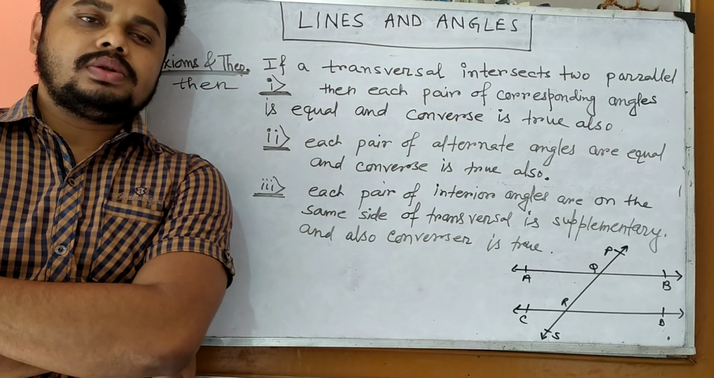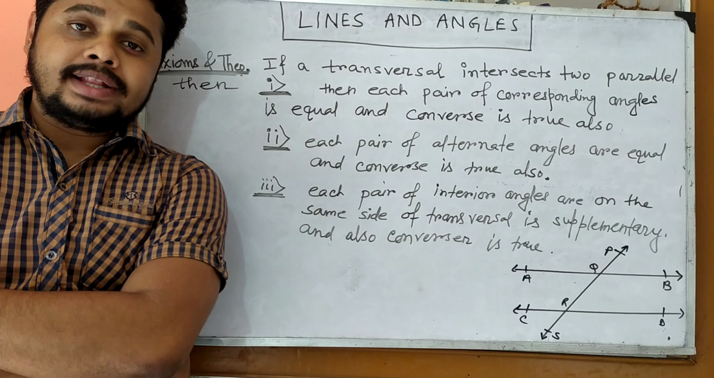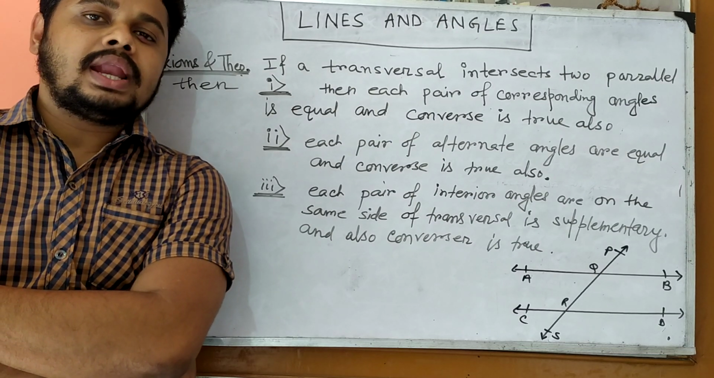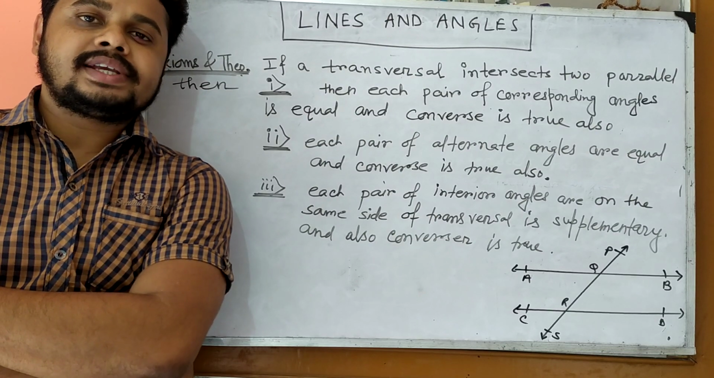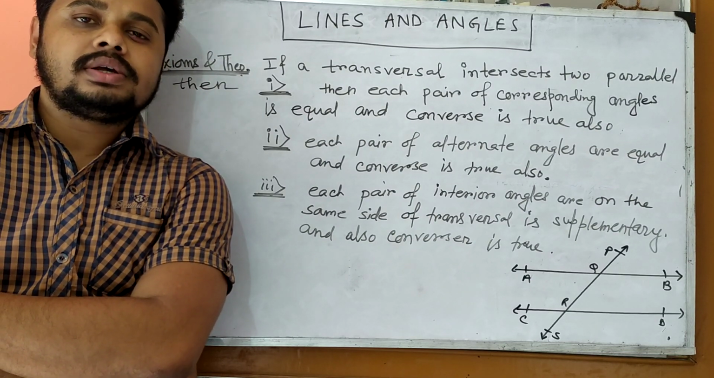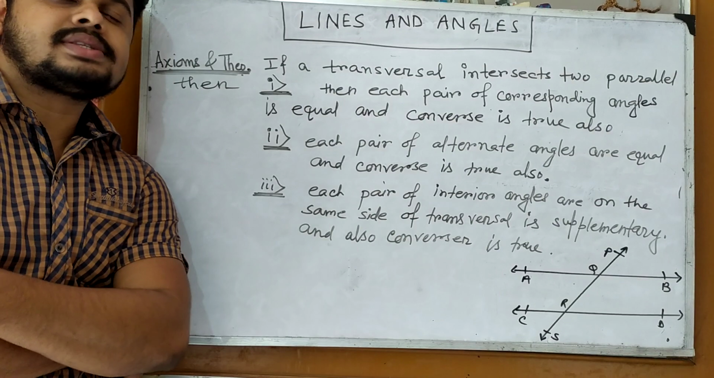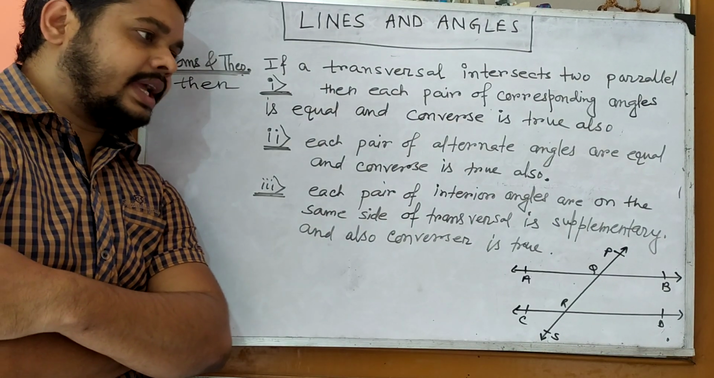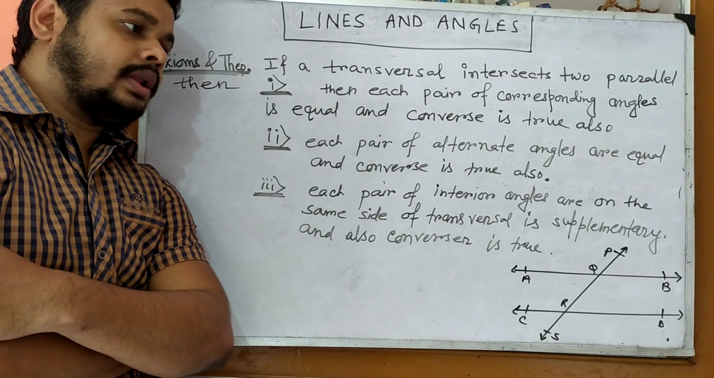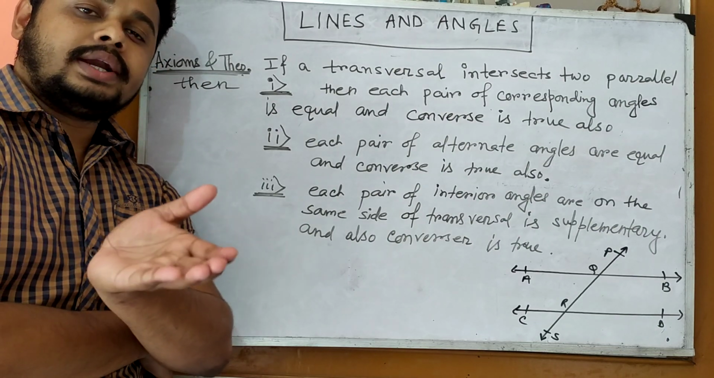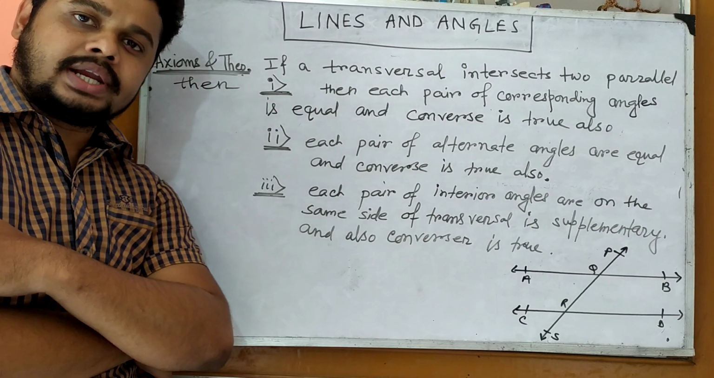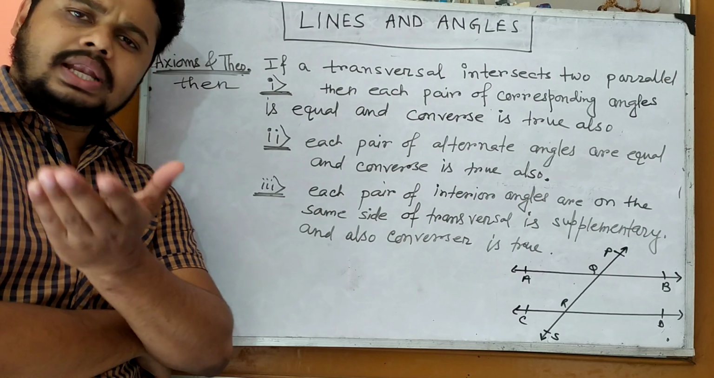Last day we discussed different types of angles when a line intersects two or more lines. The intersecting line is called a transversal, and we discussed corresponding angles, alternate exterior angles, interior angles, alternate interior angles, and so on.